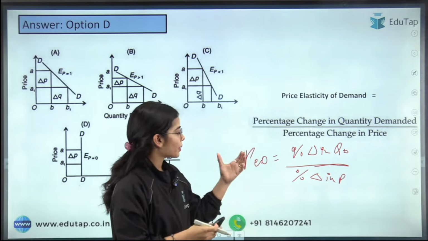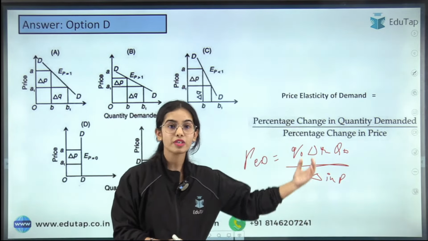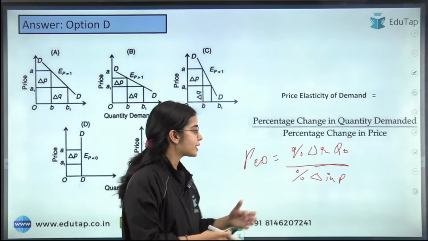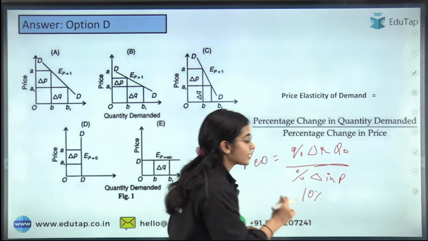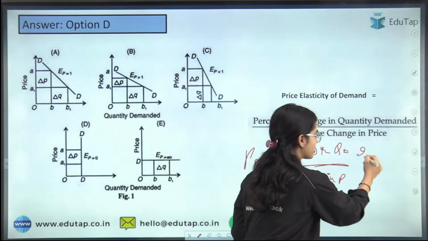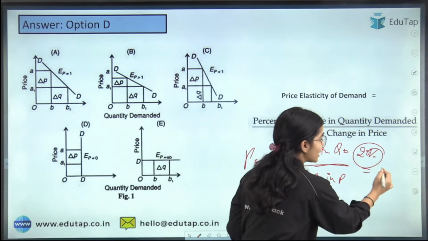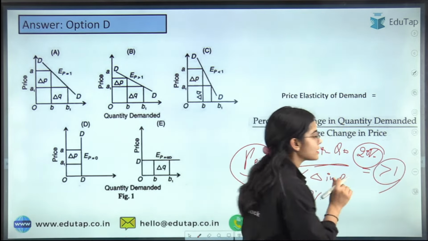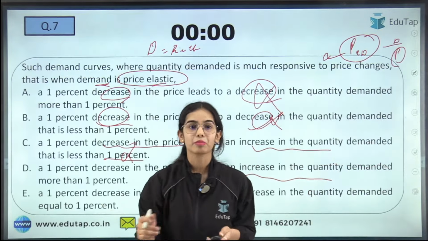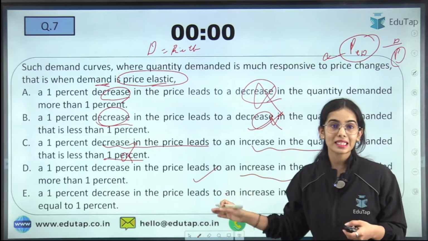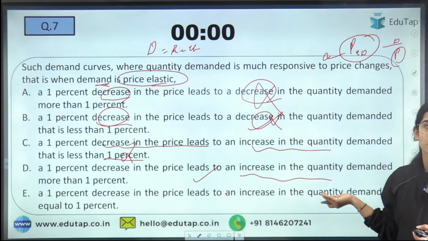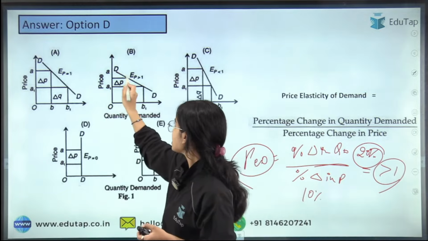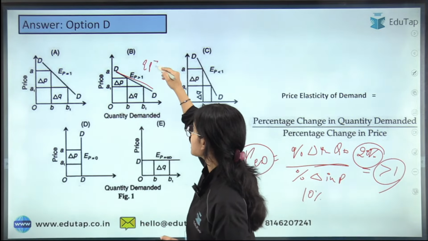So the price elasticity of demand shows the responsiveness of the quantity demanded with respect to changes in price. Let's say there is a 10% change in price while there is a 20% change coming in quantity demanded. So this shows that the price elasticity of demand is greater than 1. When it is greater than 1, a percentage change in the price is leading to more than a percentage change in the demand. So this is price elastic.